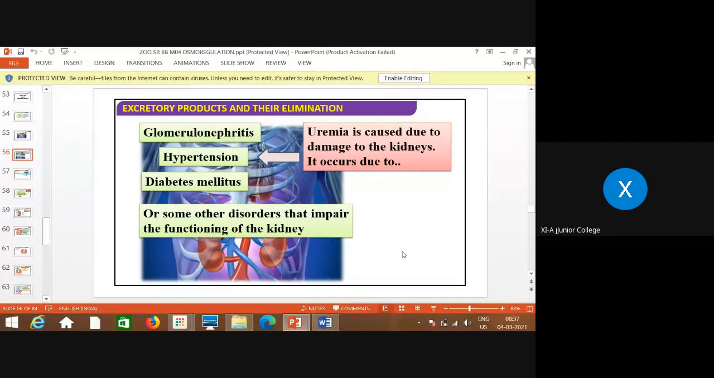Glomerulonephritis means these nephrons, they cannot function properly. What is the function of nephron? That means filtration, ultrafiltration. So that filtration is not done properly in this case. Instead of only small molecules, large size molecules also are filtered. So that means these nephrons are not performing the functions properly. Hypertension, then diabetes, and some other reasons might be there which cause this disorder, uremia.